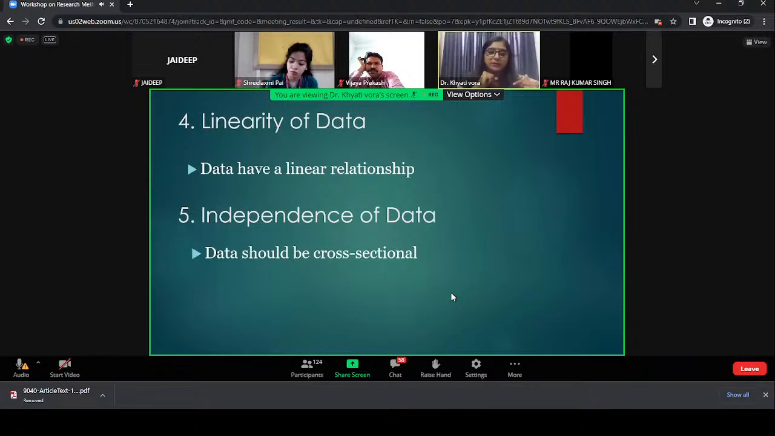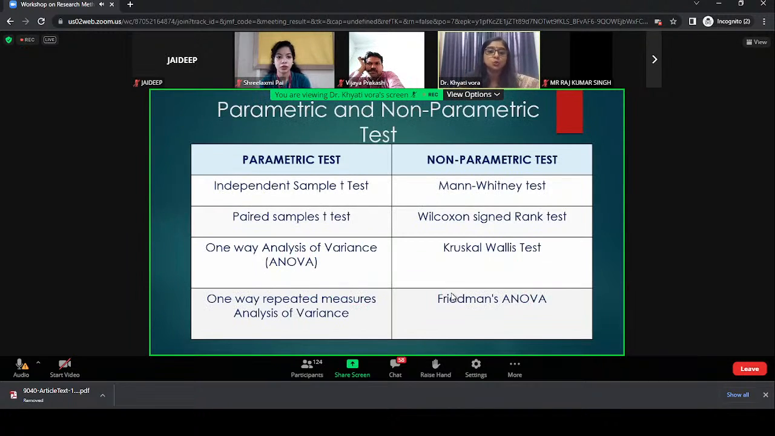These are longitudinal data, for which they have a different test. This parametric test here is for cross-sectional data, and these are experiments. So your data should be cross-sectional: you have collected the data once from all the respondents. So these 5 assumptions are very important to check when you use a parametric test. I hope you remember these 5 assumptions.